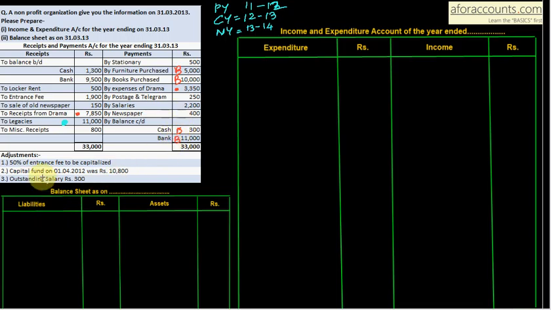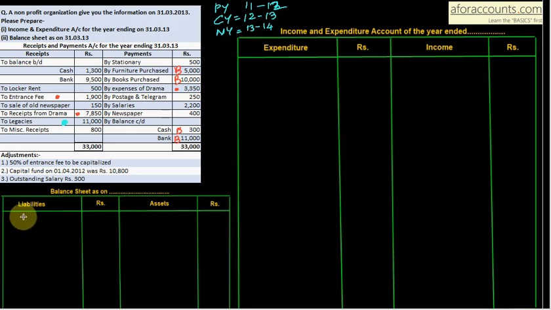Now the adjustment, 50% of entrance fee needs to be capitalized. So mark on entrance fee, 50% will be capitalized and 50% will be taken in your income and expenditure account. Capital fund on 1/4/2012 was 10,800. So opening capital fund has been given to you, that will come in the balance sheet.